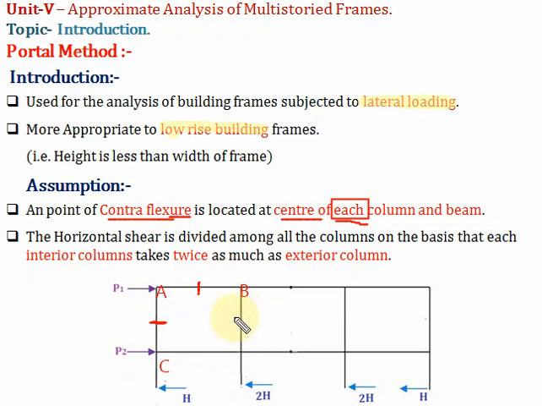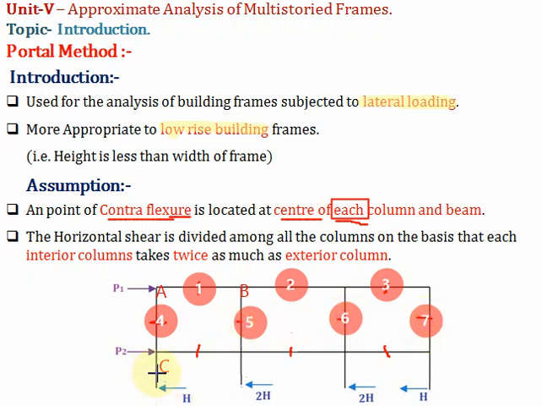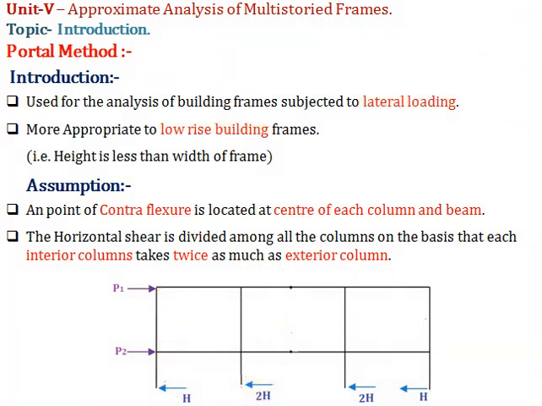Is that clear? Now for each and every column you have to locate the point of contraflexure, denote it, and name that point or node. You can name this as 1, this as 2, 3, 4, 5, 6, 7, 8.